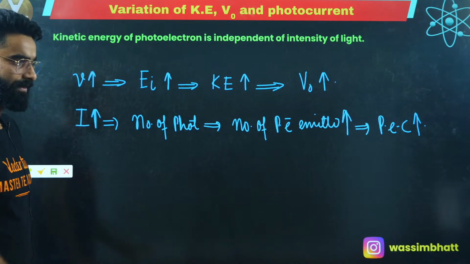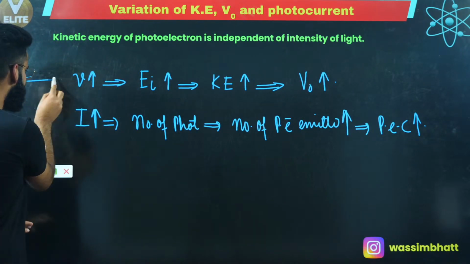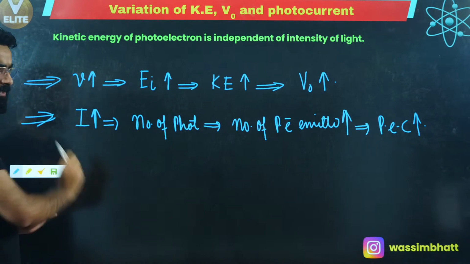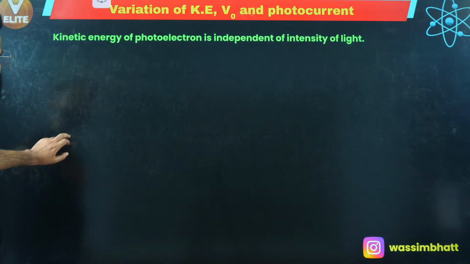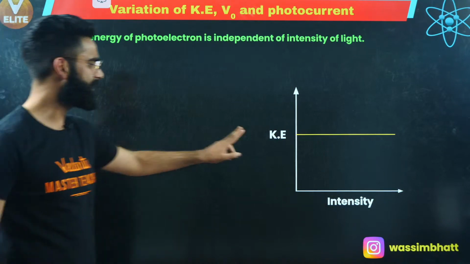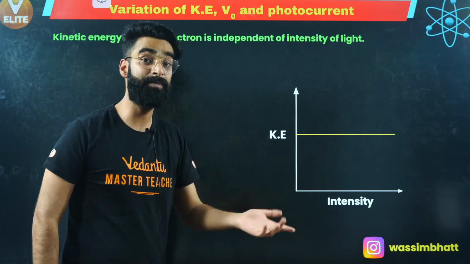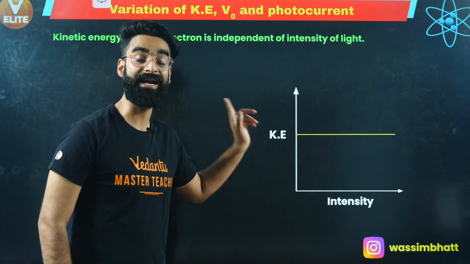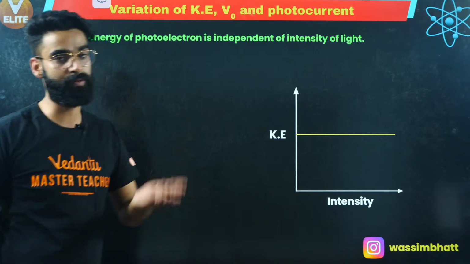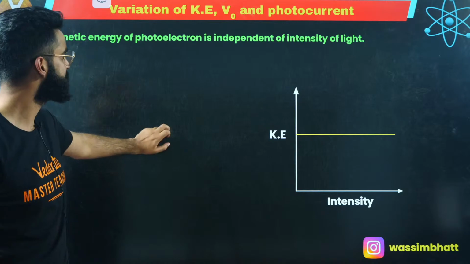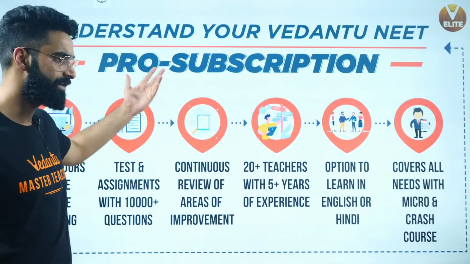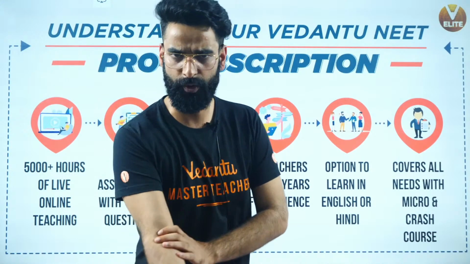Okay. These are two important conclusions, two important statements which you need to take a note of. Correct? And I'm sure it's clear to you. So, kinetic energy versus intensity: the kinetic energy of the photoelectron is independent of the intensity. It only depends on the frequency of the light, right? As simple as that. So people, with this, your photoelectric effect is over, right?